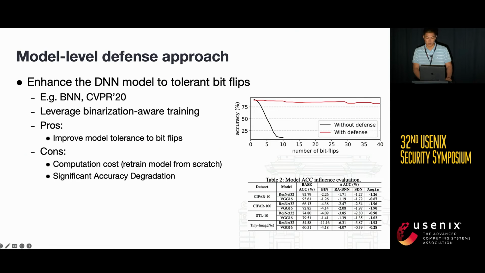The third type belongs to model network defense solutions, such as DNN. Such approaches use a weight reconstruction method to retrain target models, considerably improving model tolerance to bit flips. However, retraining a model from scratch can incur significant computation cost, especially for large-scale DNN models. Also, such methods could hugely degrade model accuracy.